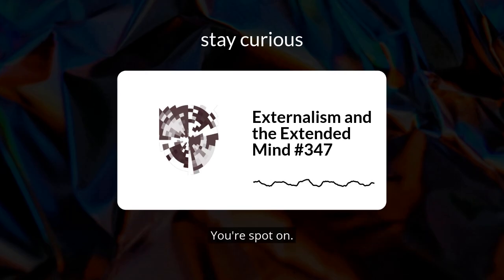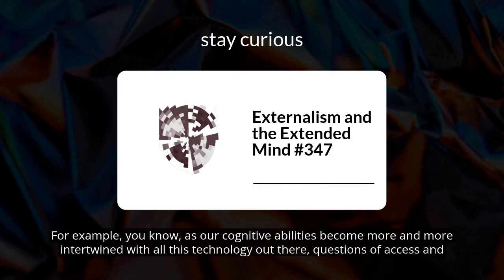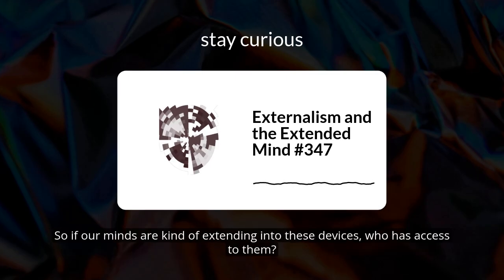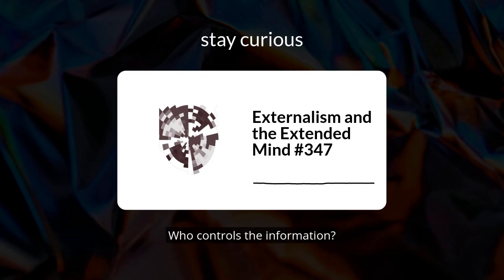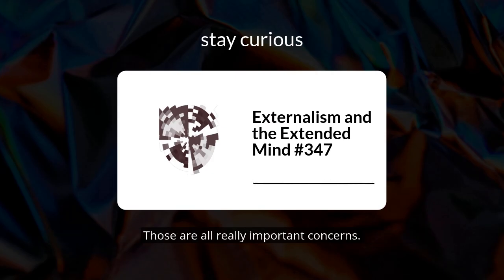Right. You're spot on. There are definitely ethical things to think about when we're thinking about the extended mind and technology. For example, as our cognitive abilities become more and more intertwined with all this technology out there, questions of access and control become really important. So if our minds are kind of extending into these devices, who has access to them? Who controls the information? Exactly. What happens when that technology breaks down or becomes outdated? Those are all really important concerns.